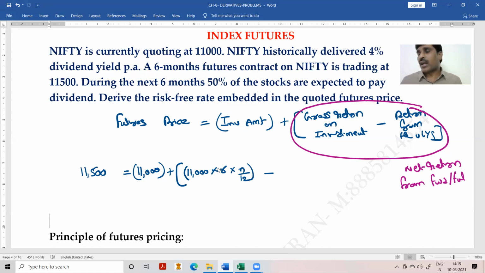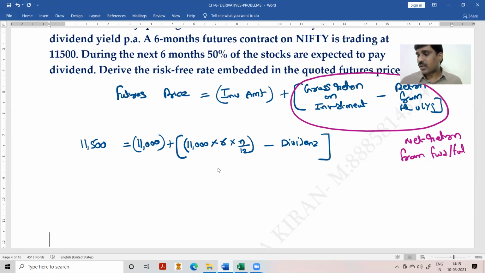And return from the underlying, that is called a dividend income. This is what we are doing. Okay, right. Now we'll take 11,500 is equal to 11,000 plus 11,000 into R, that is what we have to find out, R into N by 12. What is the duration of the futures contract? 6 by 12, half, minus dividend amount.